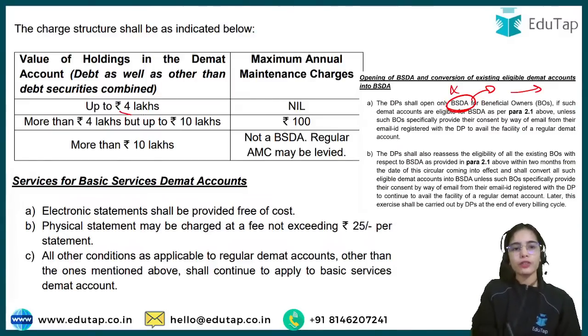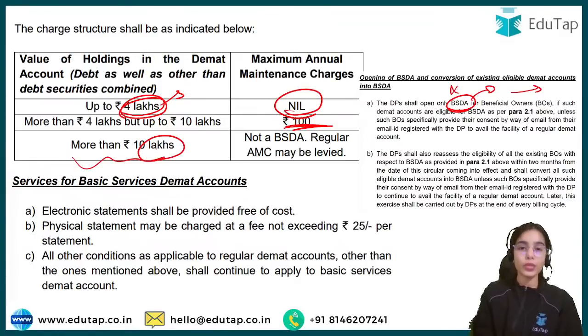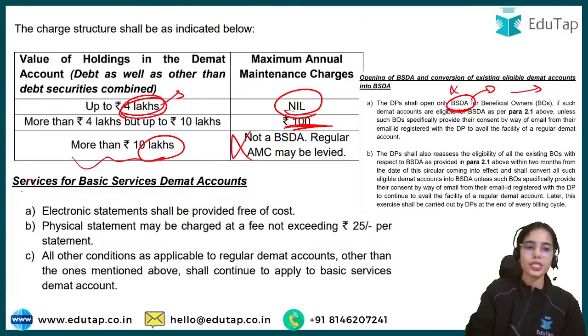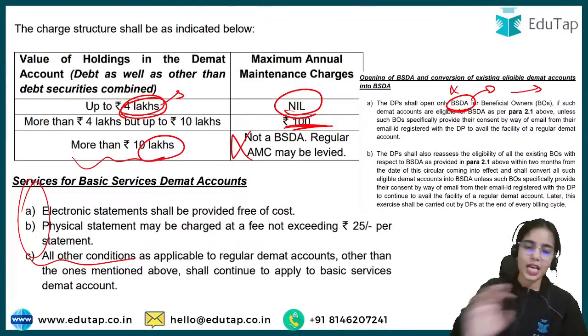Up to 4 lakh rupees of securities, you pay 0 annual maintenance charges. If you have securities worth 4 lakh to 10 lakh, then 100 rupees as the annual maintenance charges. If you have securities worth more than 10 lakh rupees, your account cannot be a BSDA account. So the charges are like this. If you want some special services, you have to pay the charges as per the special services.